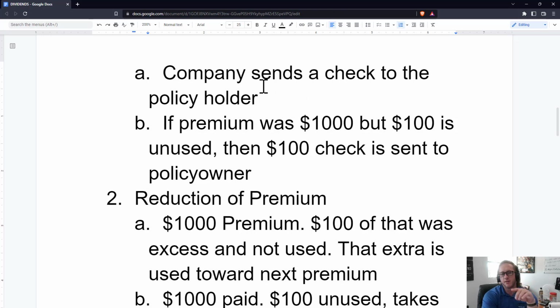The company sends a check to the policyholder for that. So for example here, if the premium was $1,000, but $100 is the dividend, then a $100 check is sent to the policy owner.